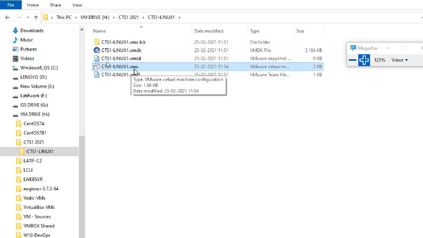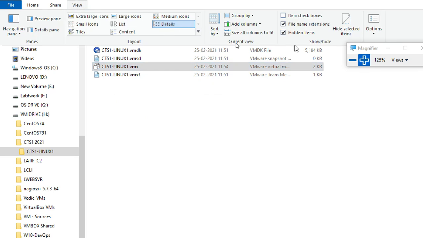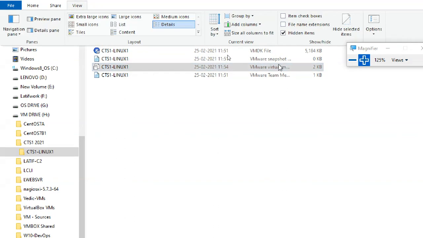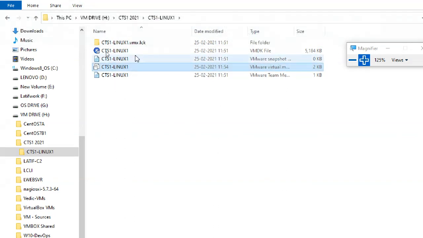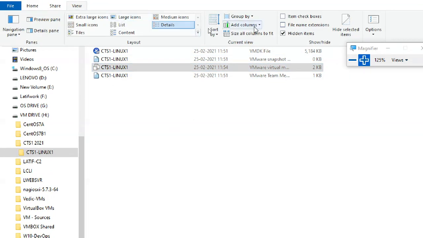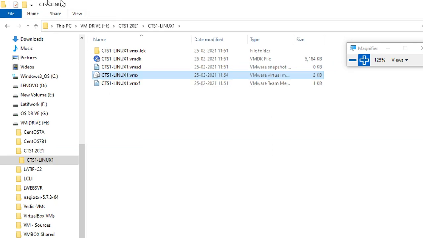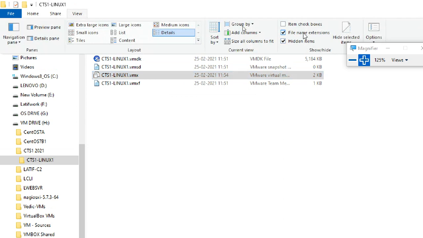This is the VMX file, .vmx. If you cannot see .vmx, go to view, select this option. See, if I unselect it, what will happen? If I unselect it, it is not showing the extension. If I select it, it is showing the extension. Okay, so go to view, select this option.